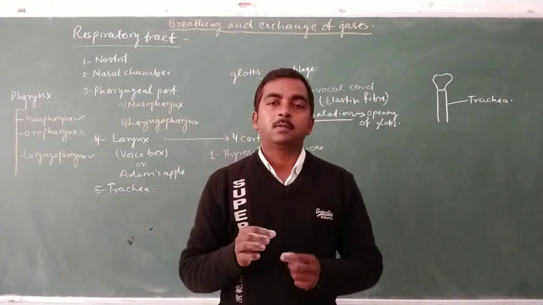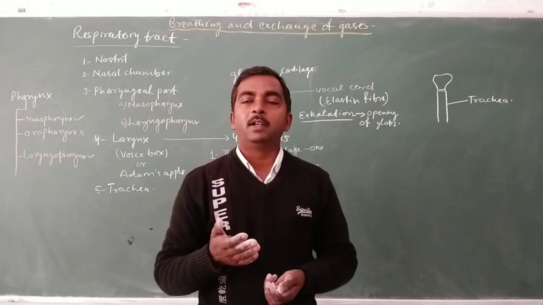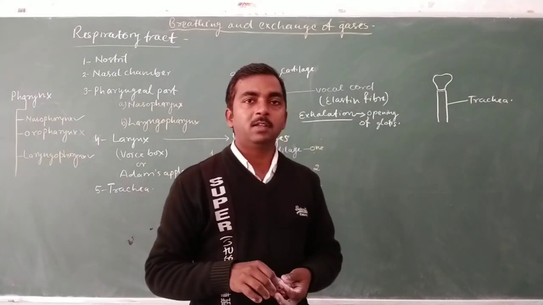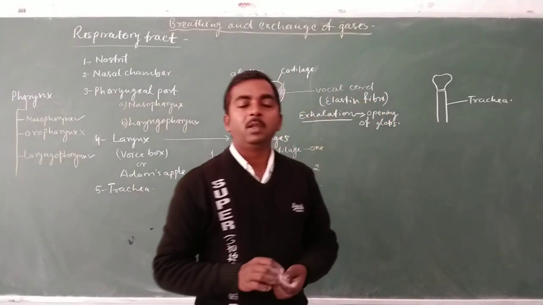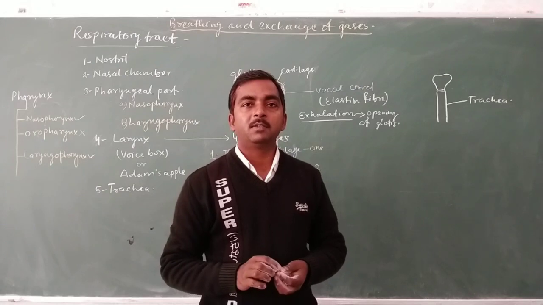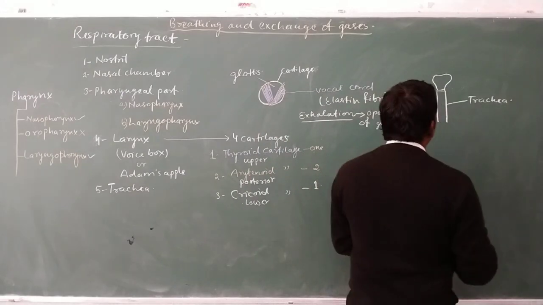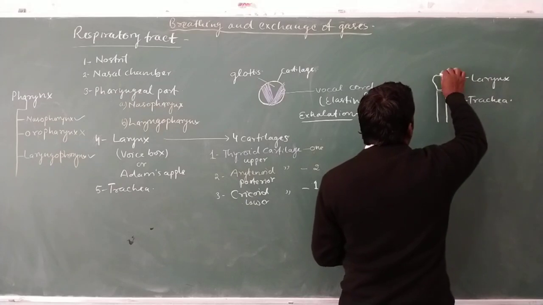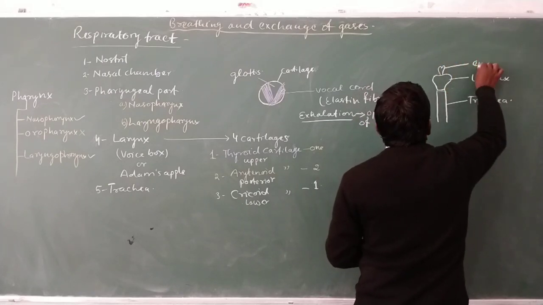There are two pipes arranged in our neck region. One is anterior and one is posterior. The anterior pipe is known as trachea, which is the windpipe, while the posterior pipe is known as esophagus. We have discussed it in the digestive system. So this is the larynx, and the opening of larynx is guarded by a flap structure which is known as epiglottis.